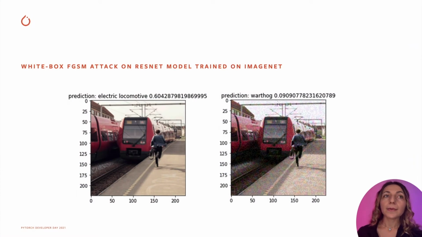Adversarial attacks help us to fool ML models by adding human imperceptible noise to inputs. In this example, we use FGSM white box attacks to add slight perturbation to the input. The image looks semantically almost the same before and after the perturbation to the human eye. However, the model doesn't see that and misclassifies the image as a warthog.